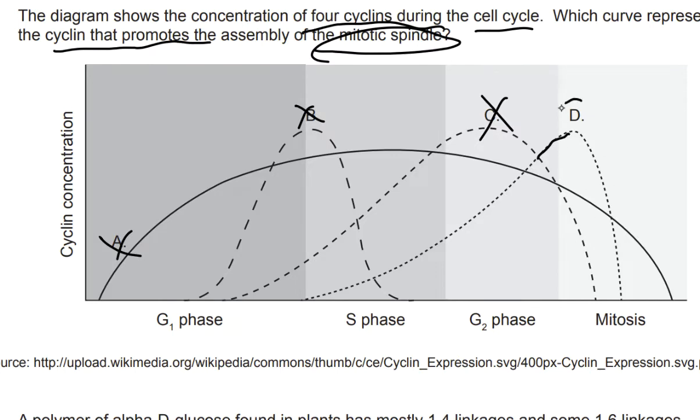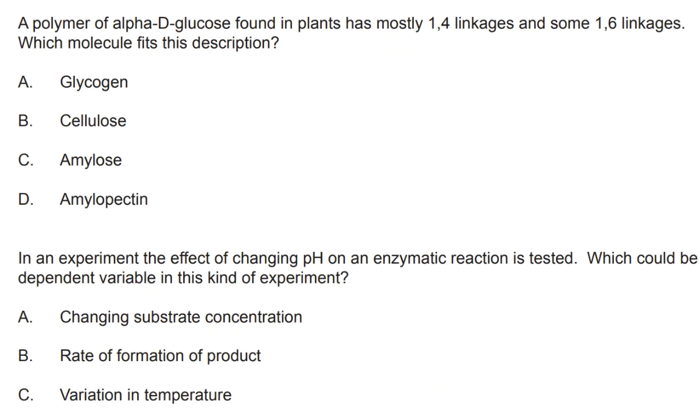So it makes sense that D is our answer. A polymer of alpha D glucose found in plants has mostly 1,4 linkages and 1,6 linkages. Which molecule fits this description?